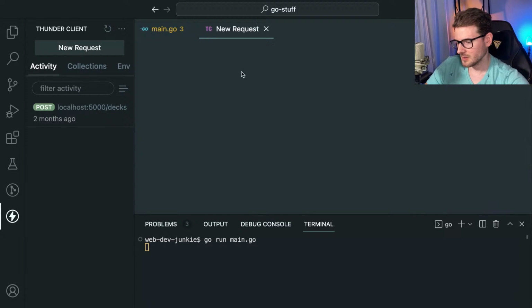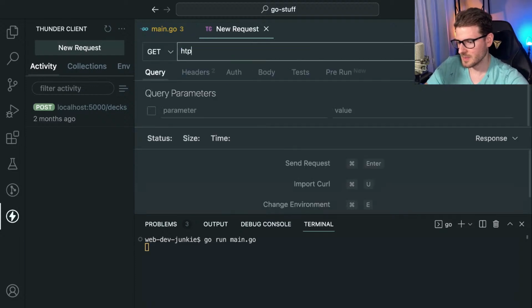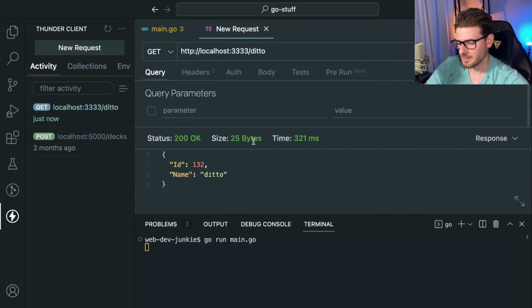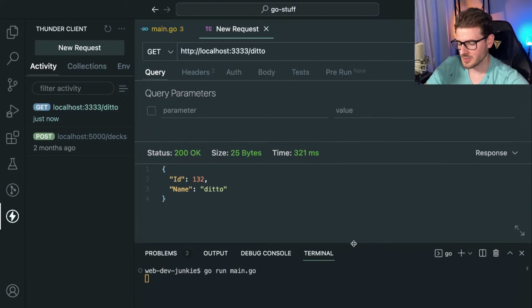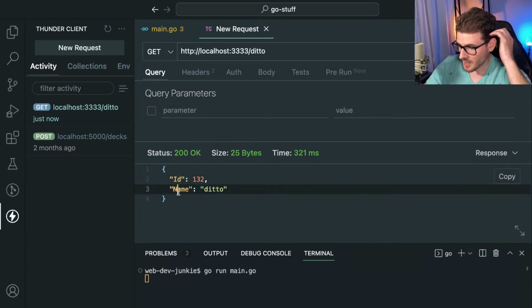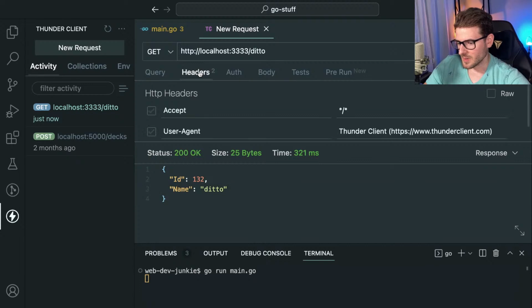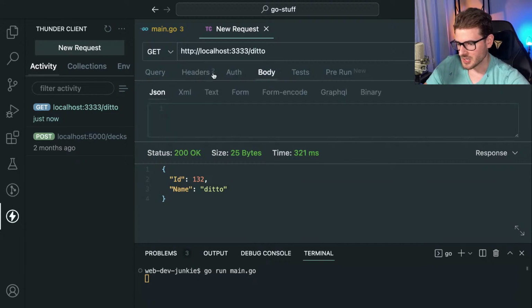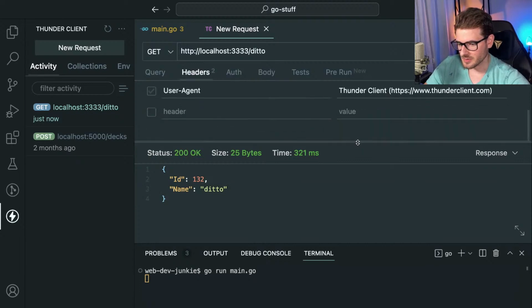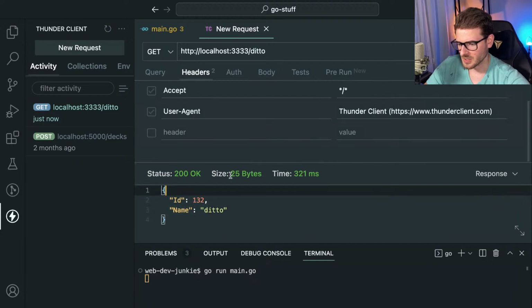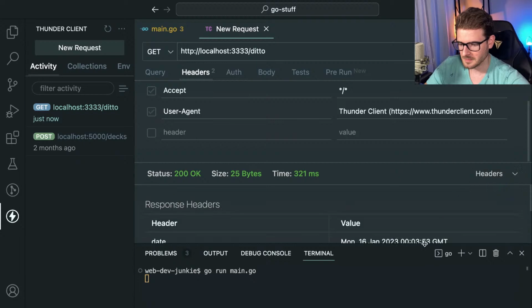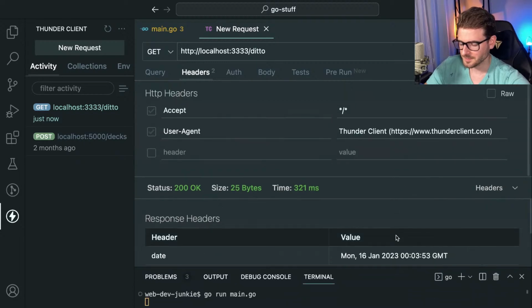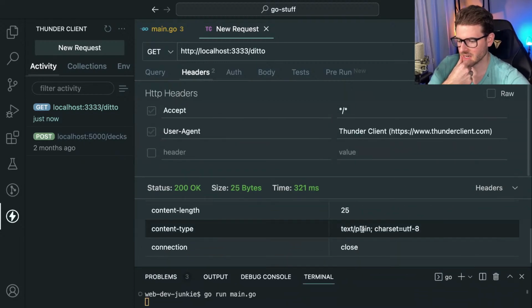All right, new request. HTTP localhost 3333 ditto. If I send that, we get back some JSON. Cool. What headers do we get back? I'm guessing we actually get a response to JSON by default. Or where are the response headers in this thing? Content type is text plain.